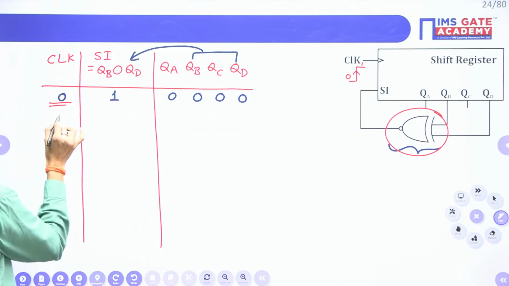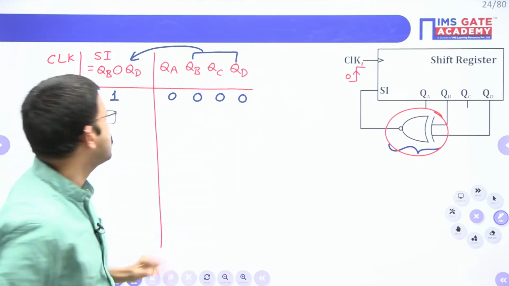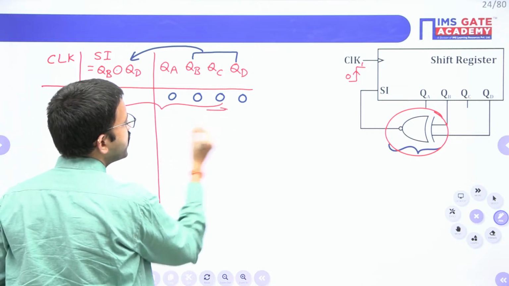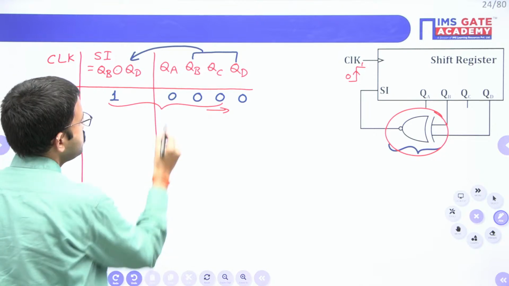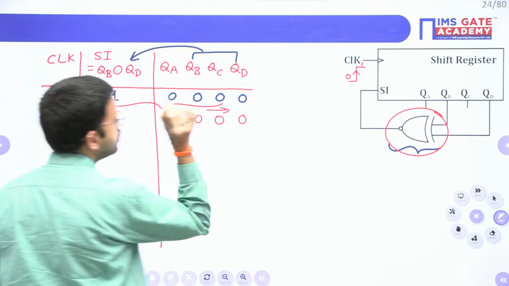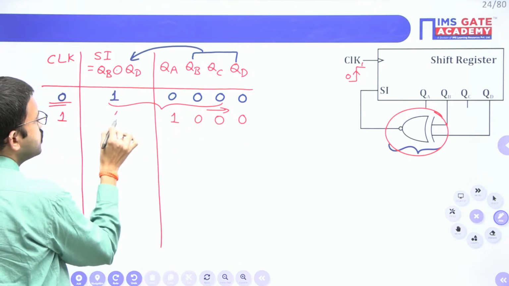Now, the first time I am applying the positive edge of the clock pulse. These 4 bits will get right shifted, so here 1, 0, 0, 0. Now 0 XNOR 0 is 1.